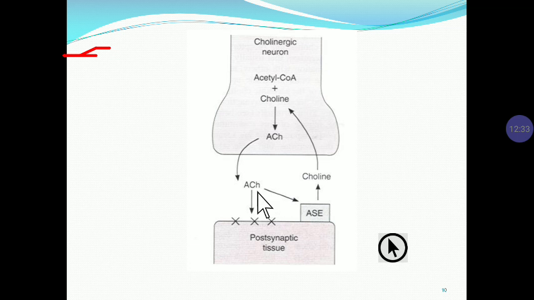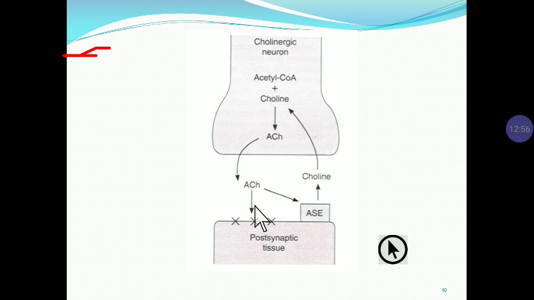Then the enzyme acetylcholinesterase causes the breakdown of acetylcholine into choline plus acetate. Again this is the reuptake mechanism, in which choline is transferred back into the presynaptic neuron.